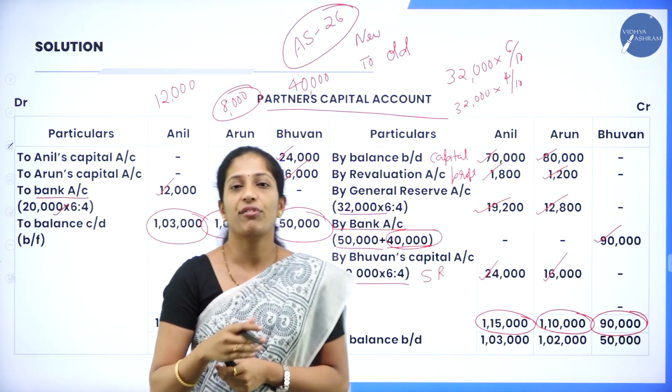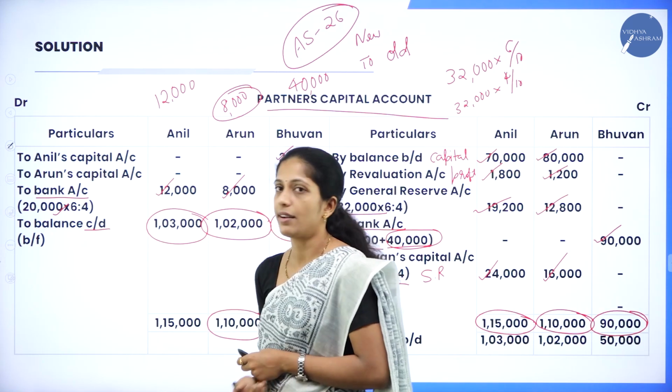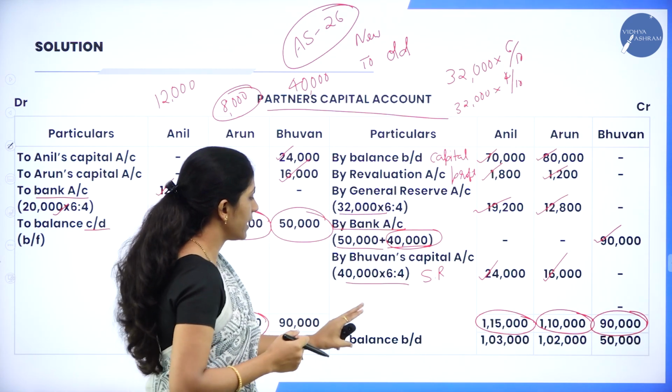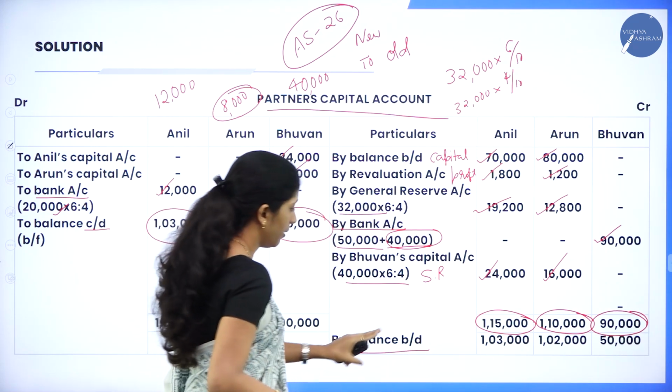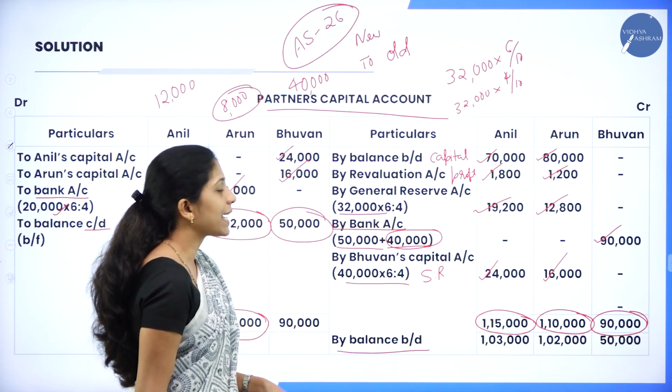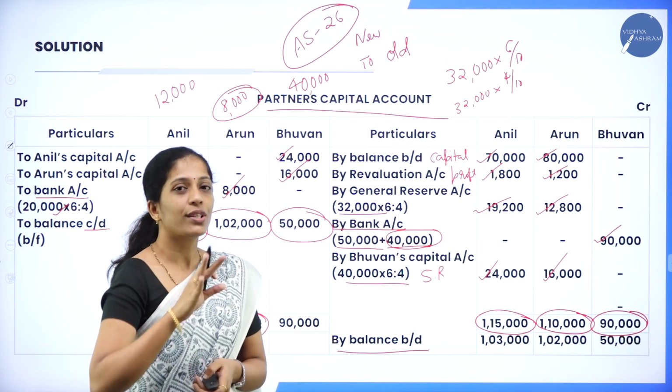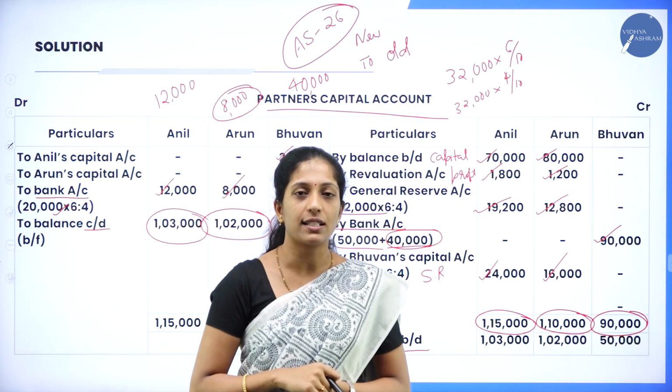So this balancing figure has to be carried down. That is carried down to the balance sheet. So whatever the amount you have carried down, write it as brought down here. So by balance brought down, it is 1,03,000, 1,02,000 as well as 50,000. So this is how you are going to prepare your partners' capital account.